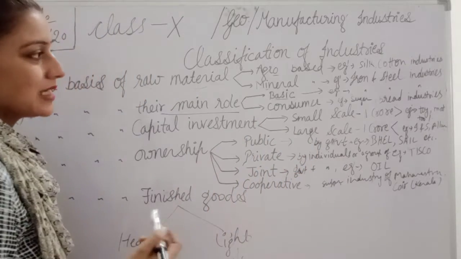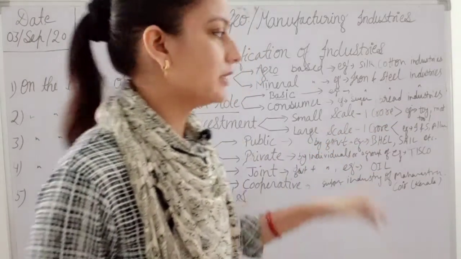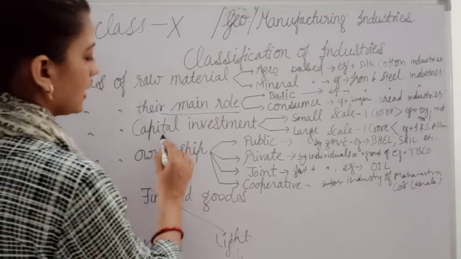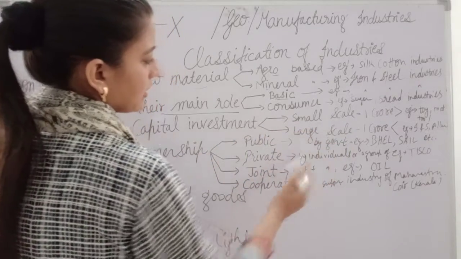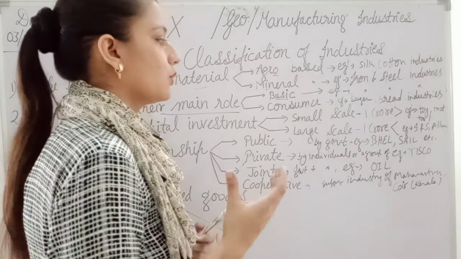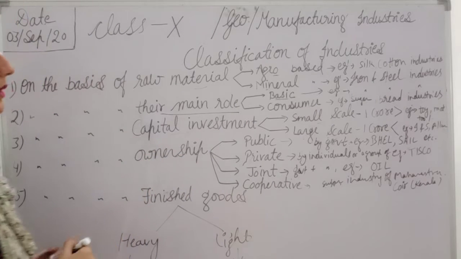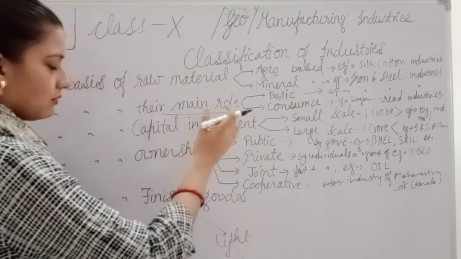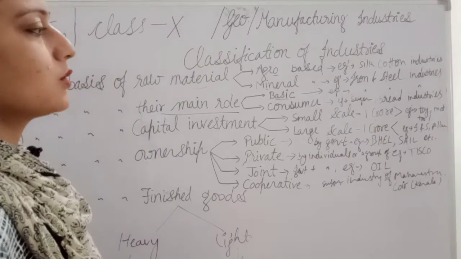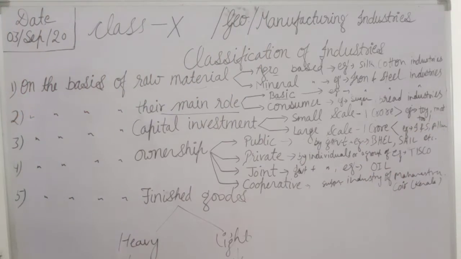Next is consumer industries, in which the product is directly used by the consumers, like the sugar and bread industry, that will come under this. Then next we have the capital investment. On the basis of the capital investment, we can have the small scale industry and the large scale industry. Small scale industry is one in which the money spent on establishing the industry is less than 1 crore. Like in this we can take examples like toy, mat, tool, all will come under this small scale industry.